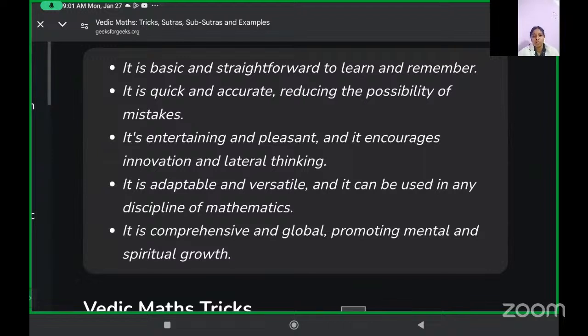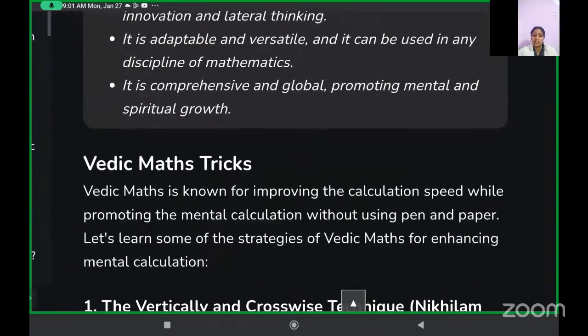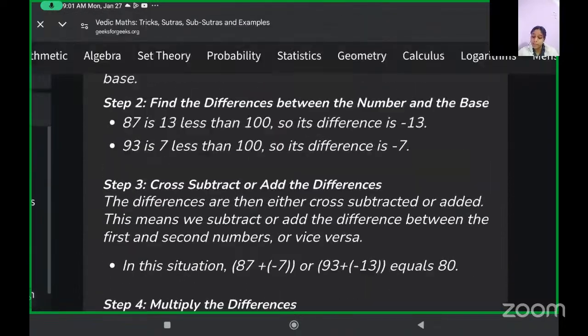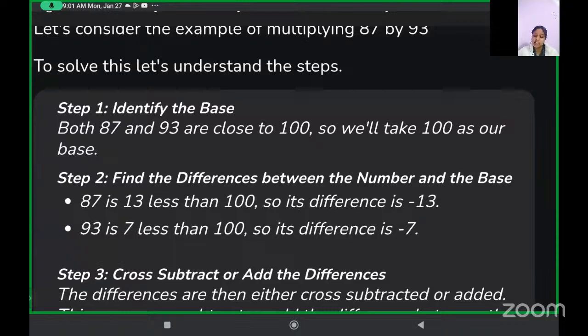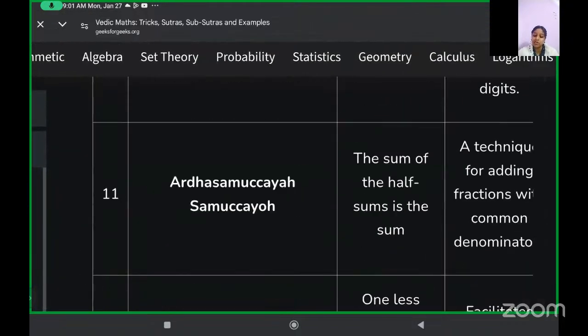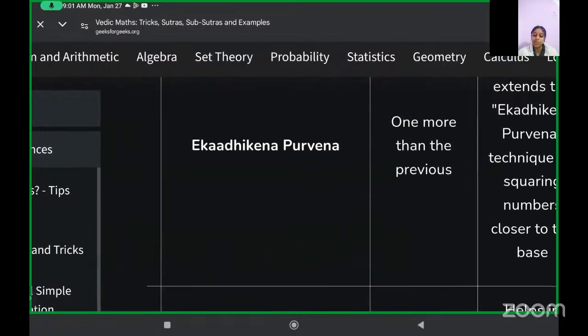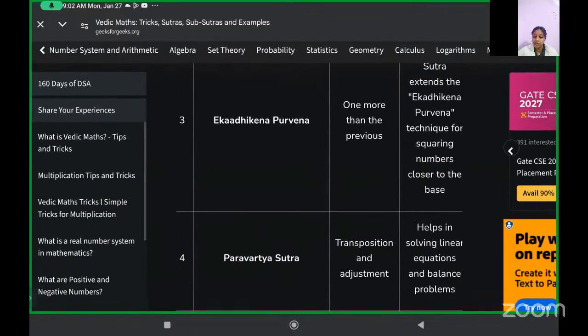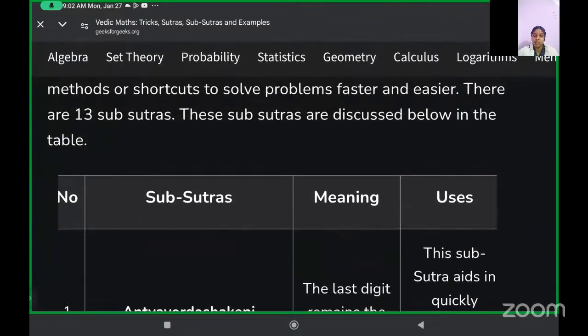Ma'am, when will we start solving the problems? Tomorrow. If the papers are checked tomorrow, I'll take the paper doubts first and then the questions for this chapter. The outclass for that test will be there, and we'll also start the practical portion. The tricks are there, like the Nikhilam trick, where 100 is taken as a base. I'll share these notes, whatever I taught till now. So go through it today. That's your homework. Go through whatever we studied today, and the notes that I'll be sharing. That's all for today.